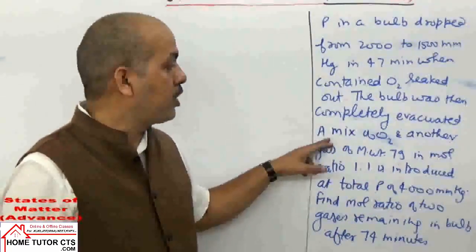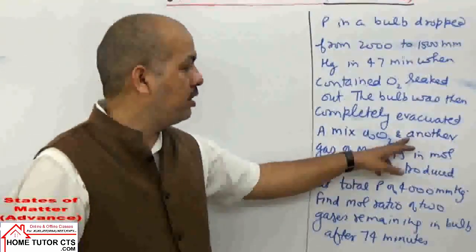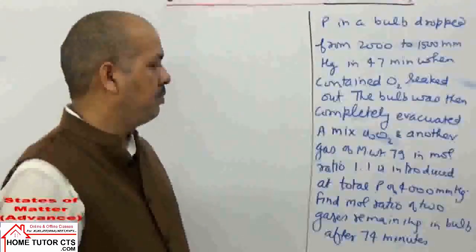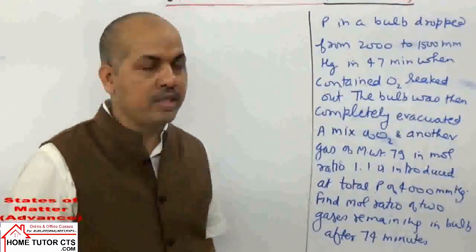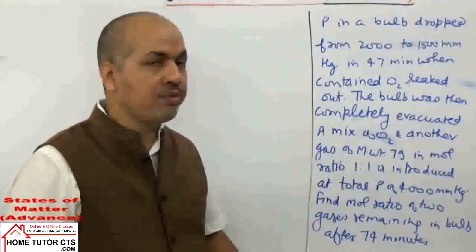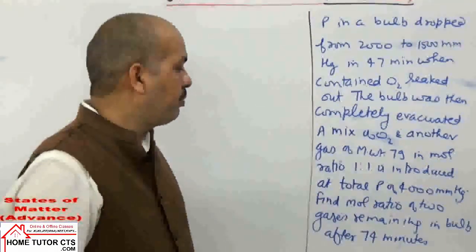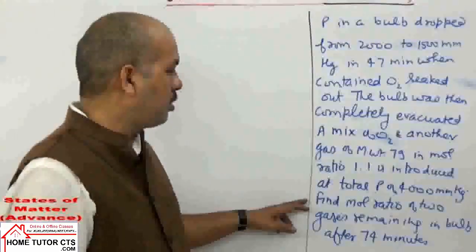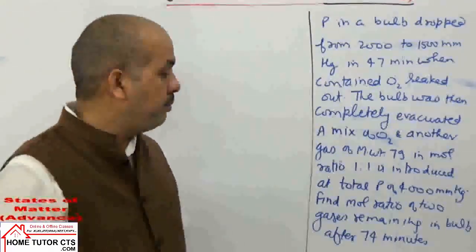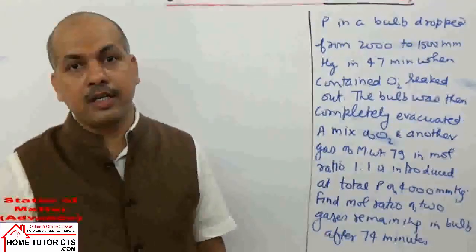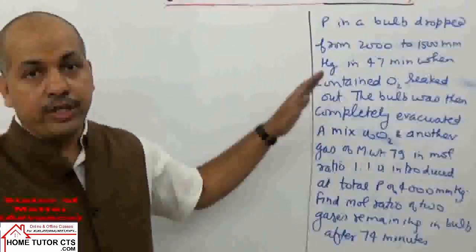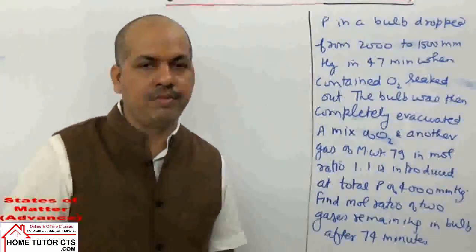A mixture of O2 and another gas of molar weight 79 in the mole ratio 1:1 is introduced at total pressure of 4000 millimeter of mercury. Find the mole ratio of two gases remaining in the bulb after 74 minutes. Okay, so read the question thoroughly and try yourself.